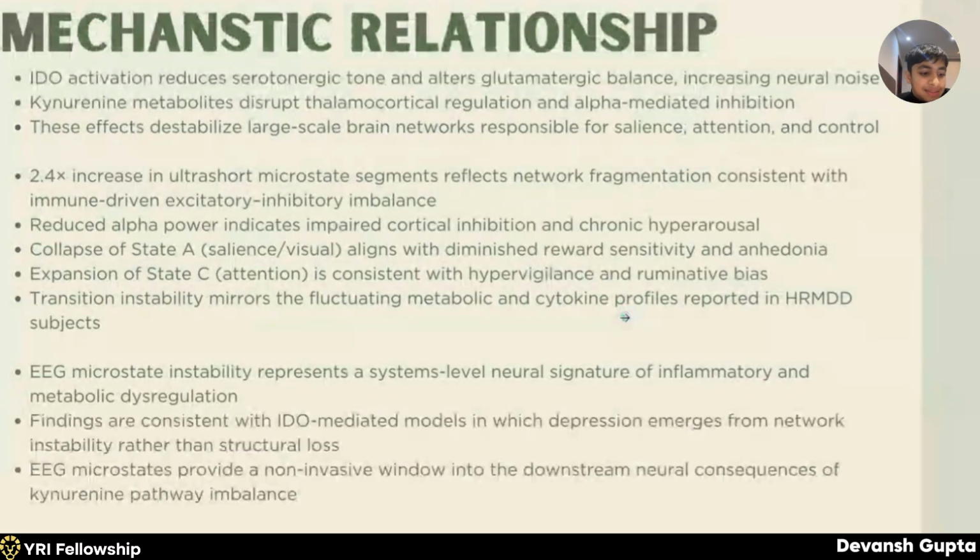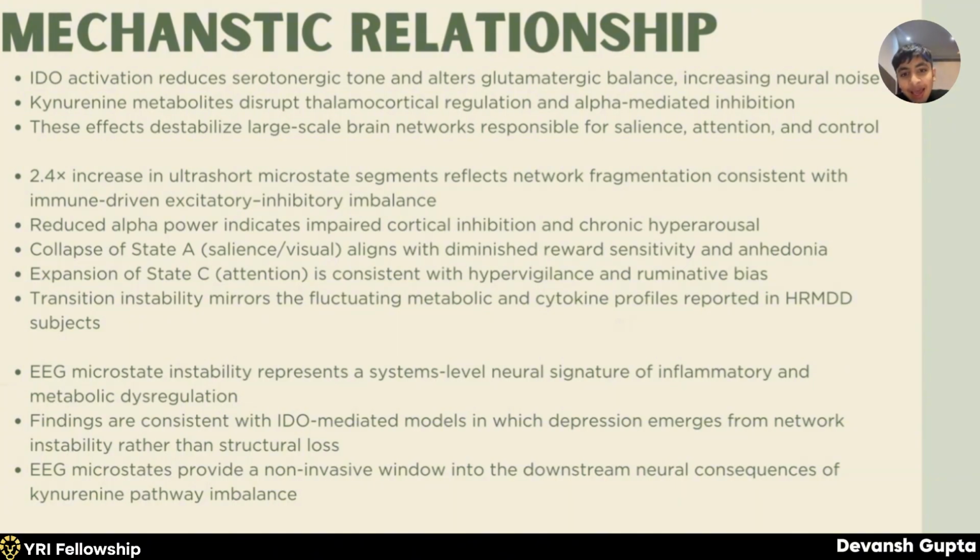Now, what is the mechanistic relationship? First, IDO activation reduces serotonergic tone and alters glutamatergic balance, increasing neural noise. Second, kynurenine metabolites disrupt thalamocortical regulation and alpha-mediated inhibition. Third, these effects destabilize large-scale brain networks responsible for salience, attention, and control, which is again microstate A. Fourth, the 2.4x increase in microstate segments or ghost transitions reflects network fragmentation consistent with immune-driven excitatory inhibitory imbalance. Fifth, reduced alpha power indicates impaired cortical inhibition and chronic hyperarousal.